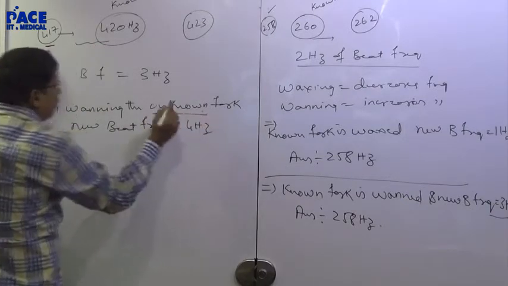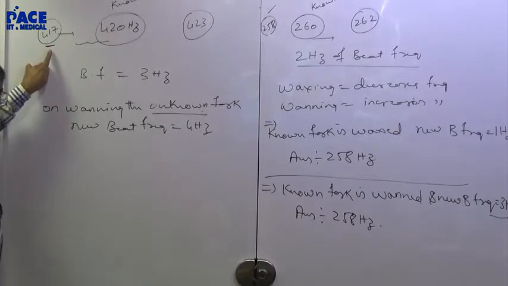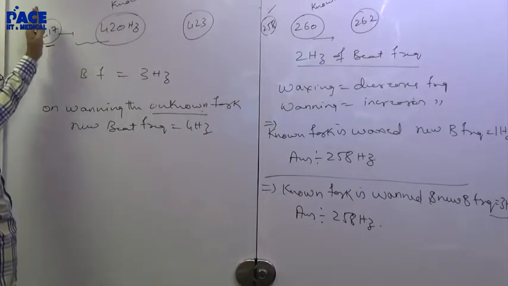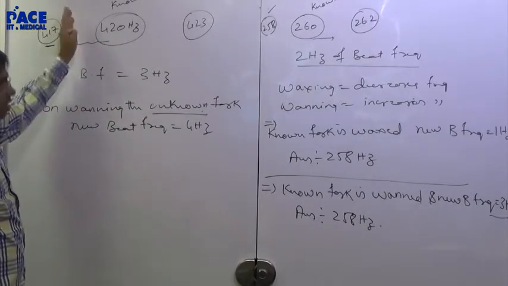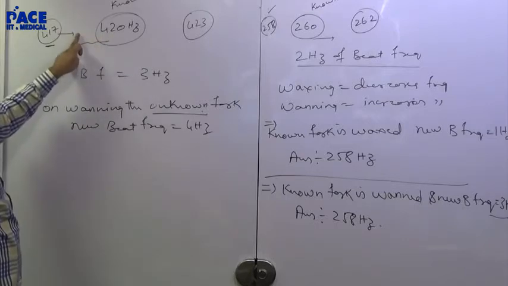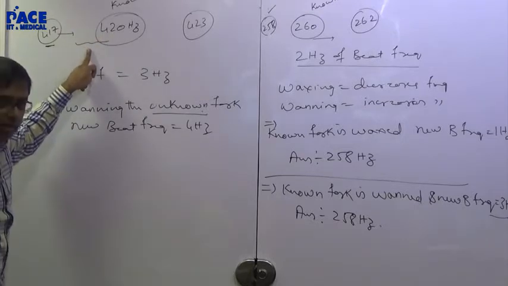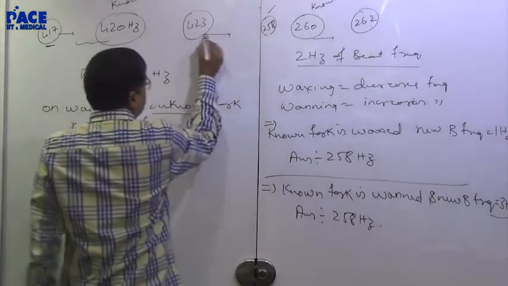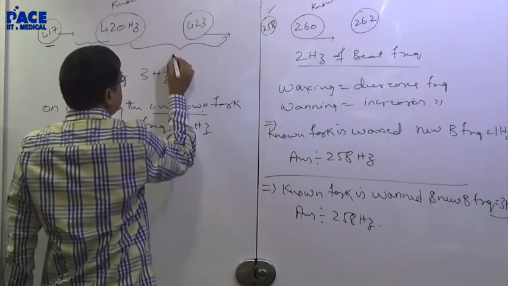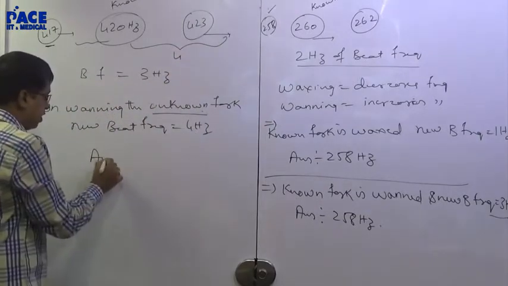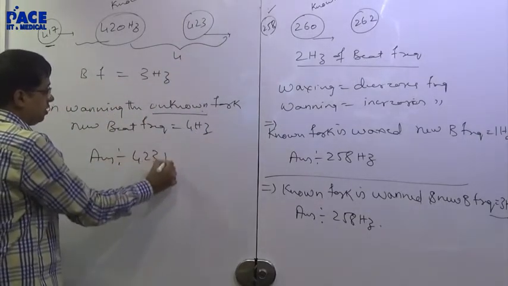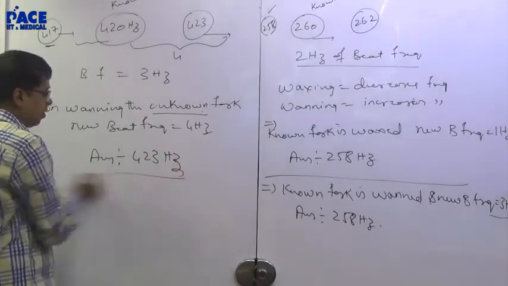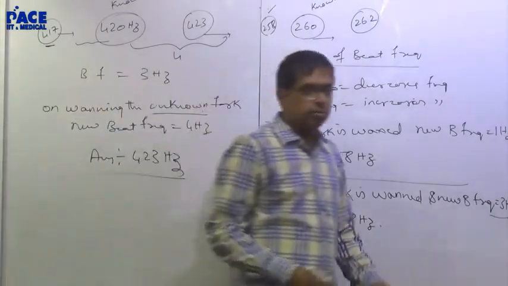If 417 was my answer, when this frequency increases, the difference 420 minus that should be lesser than 3. But you are giving me 4. That means on waning, this frequency increases and this difference can be 4. Hence my answer is 423 hertz. This is the frequency of the unknown tuning fork.